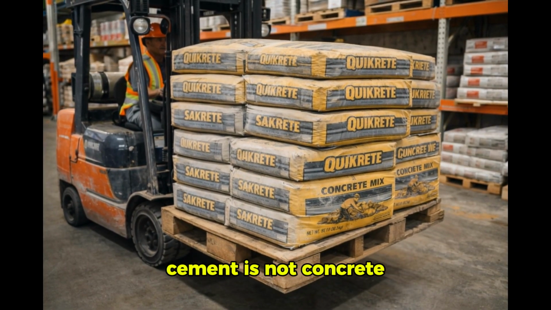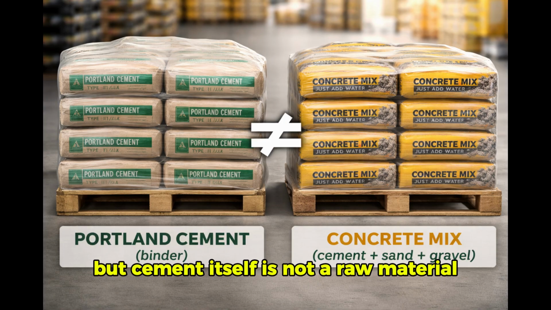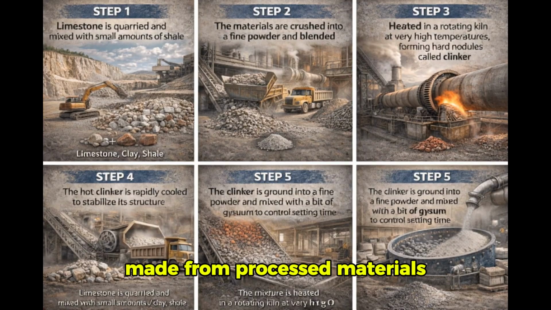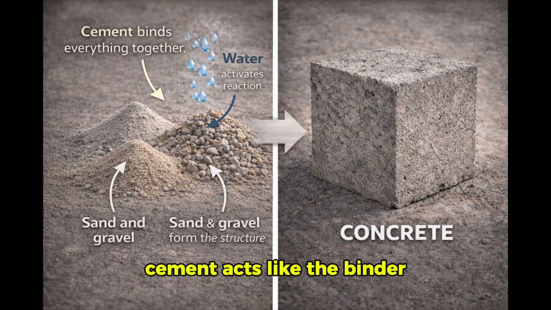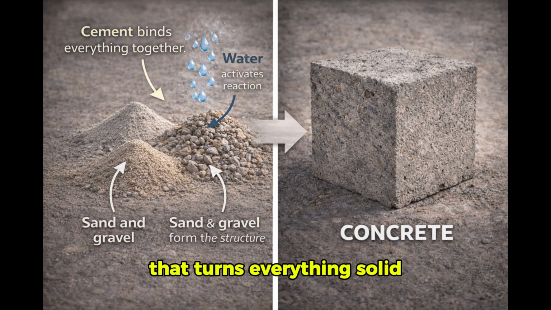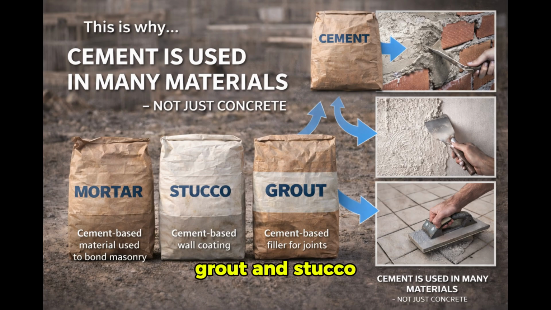Cement is not concrete. Cement is one of the ingredients used to make concrete, but cement itself is not a raw material. It's a manufactured product made from processed materials like limestone. In concrete, cement acts like the binder. Sand and gravel act like the body, and water activates the chemical reaction that turns everything solid. That's why cement is also used in materials like mortar, grout, and stucco, not just concrete.